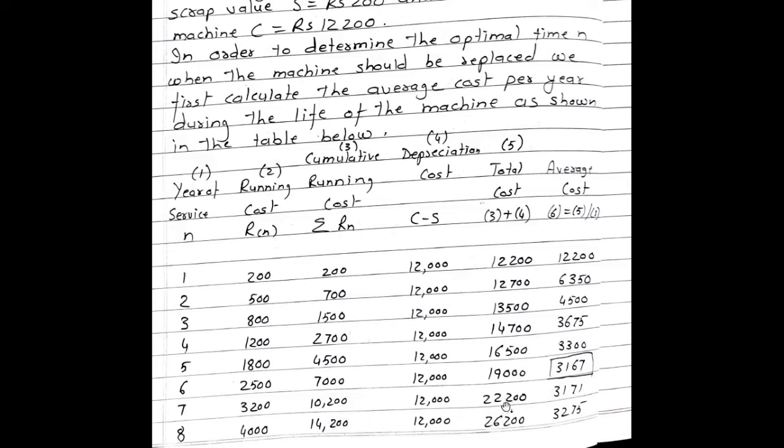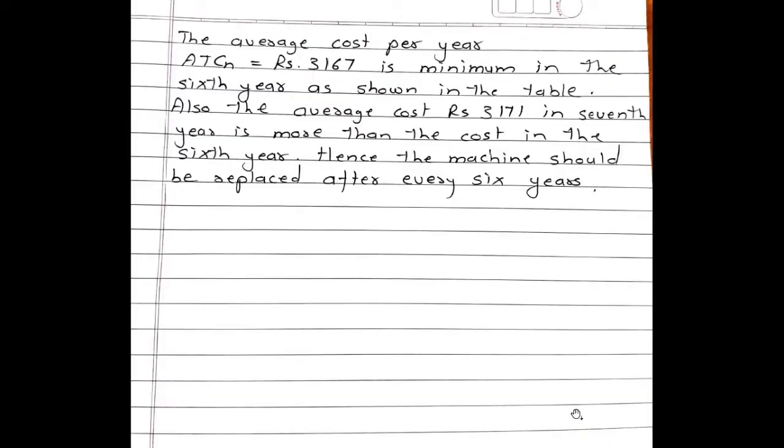Next calculations, 10,200 plus 12,000. Answer becomes 22,200 divided by 7. That is, average cost value becomes 3,171. Next calculations, we find 14,200 plus 12,000. So total cost becomes 26,200 divided by 8. The answer is 3,275.